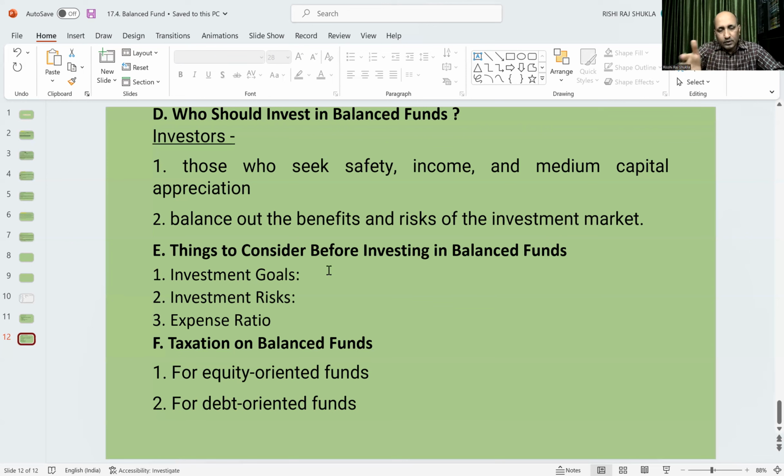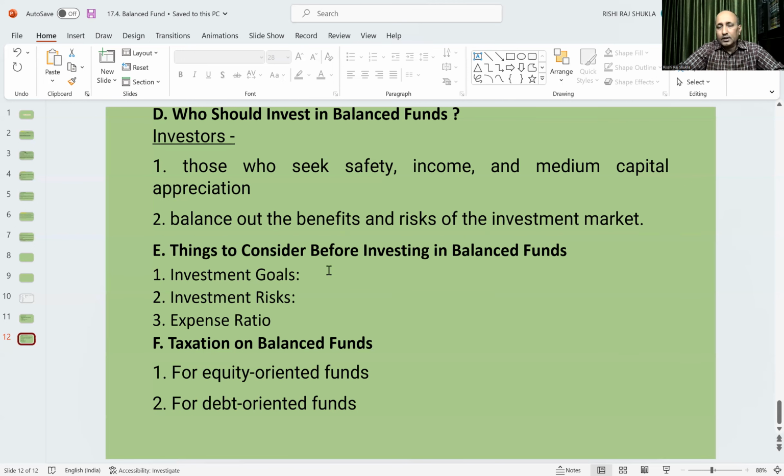If redeemed after 12 months, then it will be long-term capital gains, and in that case, 10% will be tax beyond 1 lakh. So if our gains are less than 1 lakh, then there will be no tax. If it is more, then of course we have to pay 10% tax.